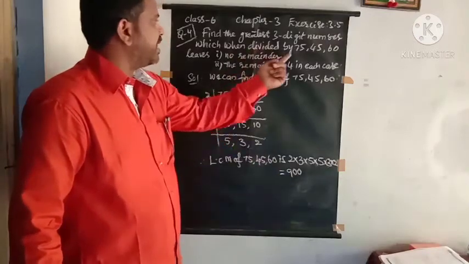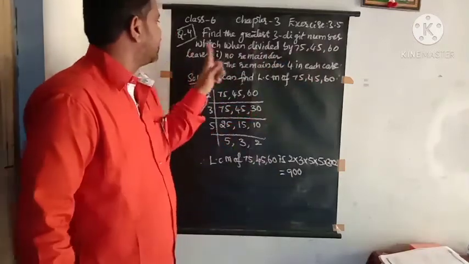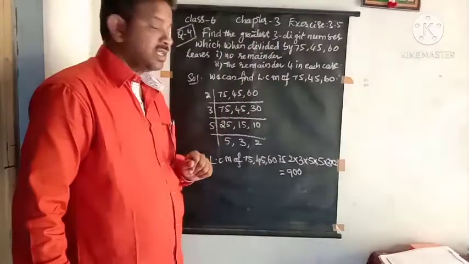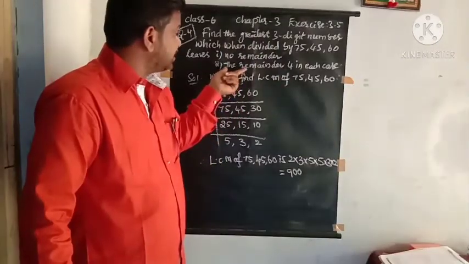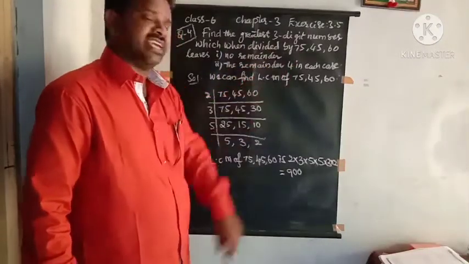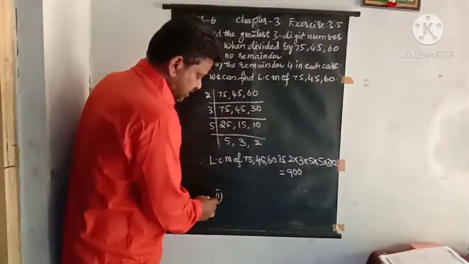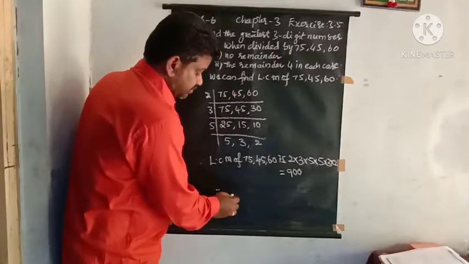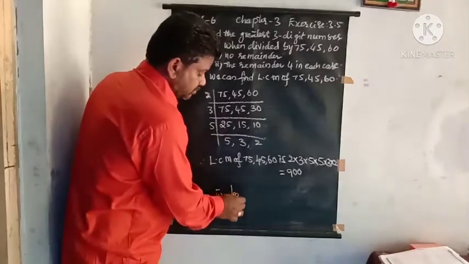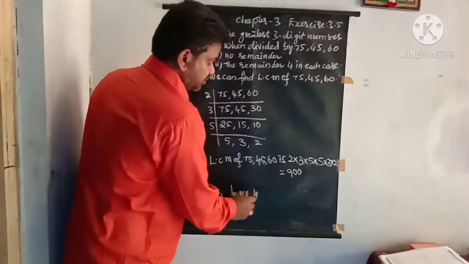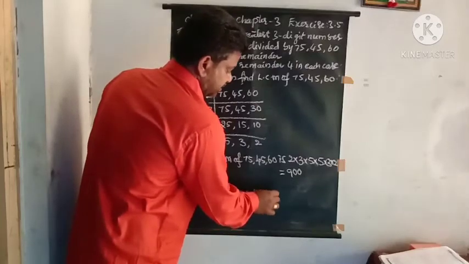which, divided by 75, 45 and 60, leaves no remainder. But the second one, the remainder 4 in each case. That means the second one leaves 4 remainder.